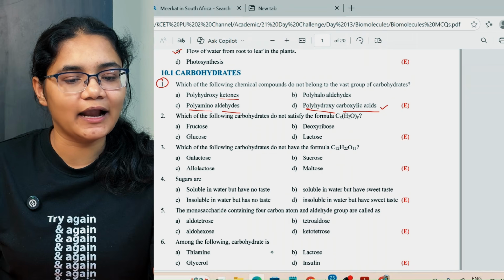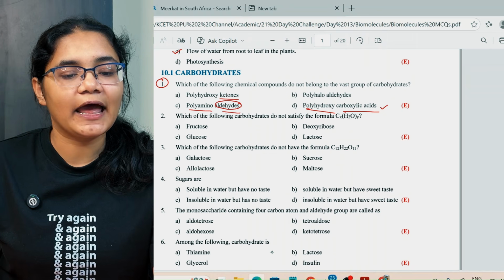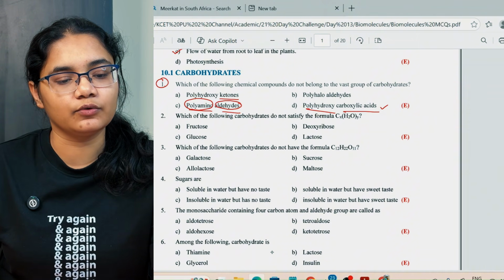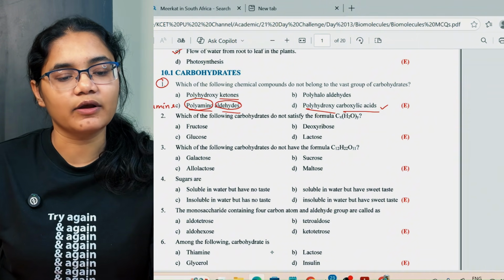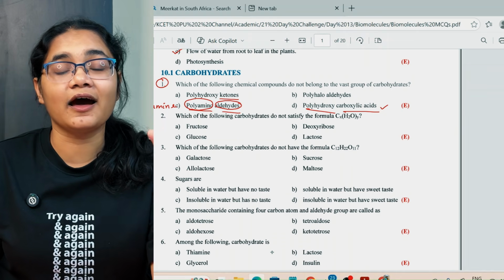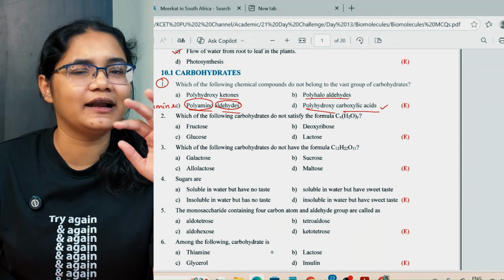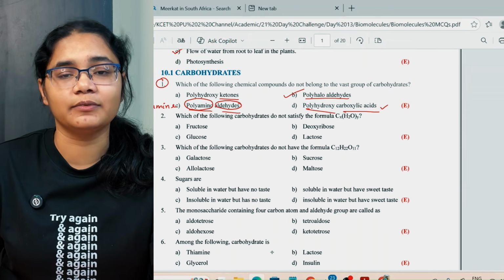Next, polyaminoaldehyde, since we have aldehydes here, and polyamino group. In biology, glucosamine, where you have carbohydrates and amines, they are also considered as sugars. So this is also the correct answer. Polyhaloaldehydes is completely incorrect. So option number B here.